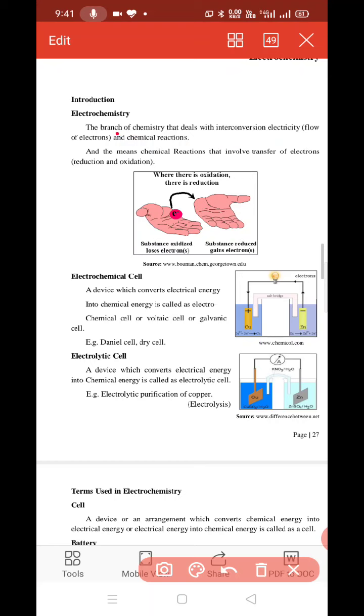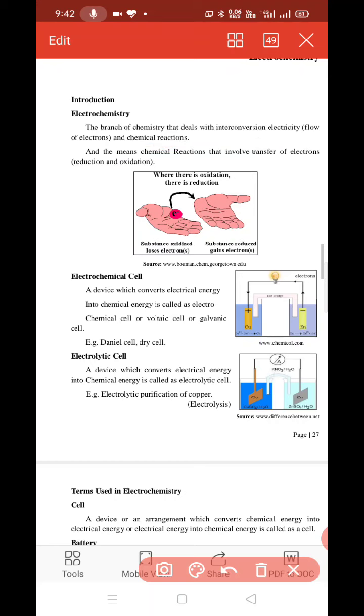And how does this electricity interconvert? By flow of electrons. So, interconversion of electricity in chemical reactions is called electrochemistry.